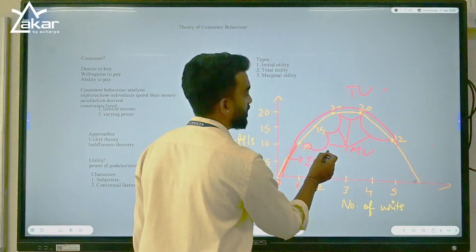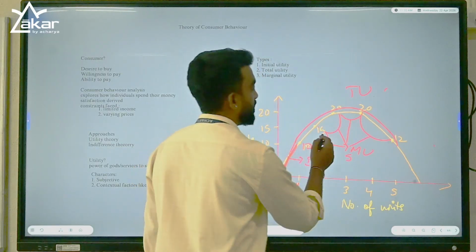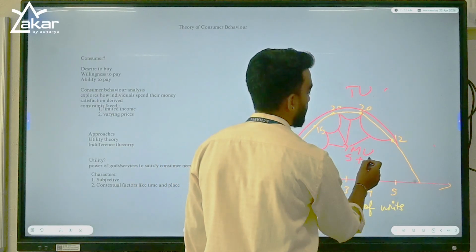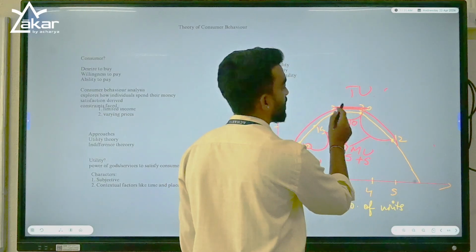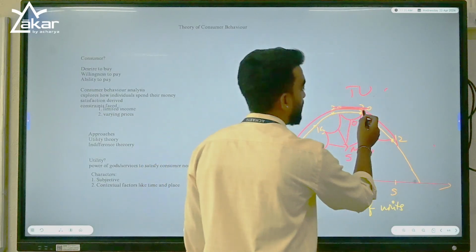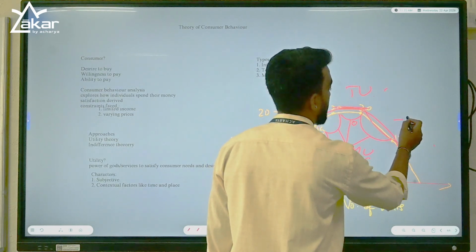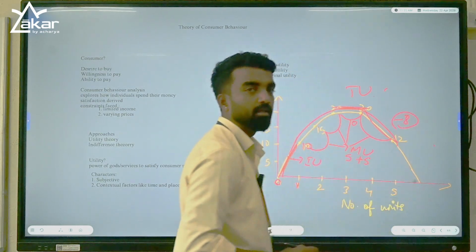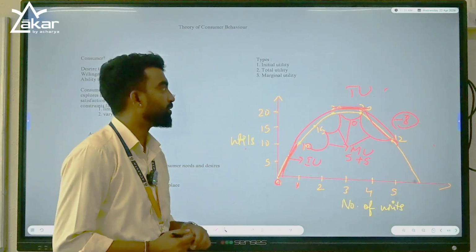So how much is it? The marginal utility is 5 for the second unit, and for the third it was again 5, and for the fourth it was 0 because your utility did not change, it kept constant, and after that your utility reduced. Now it is how much? Minus 8. Understood? These are the types of utility: initial utility, total utility, and marginal utility.